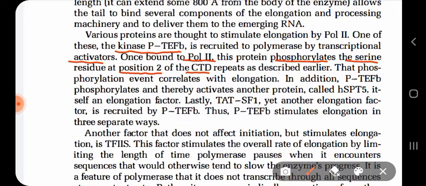It is associated with the splicing factors. At the same time, the same kinase P TEFB phosphorylates and activates another protein called HSPT5, and HSPT5 is an elongation factor.